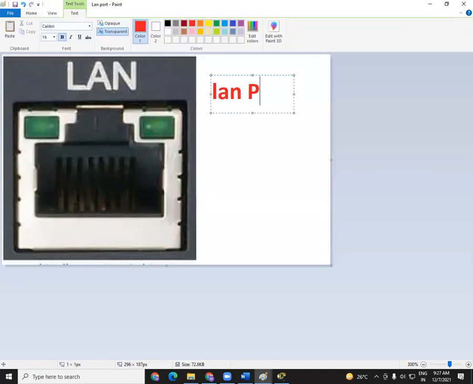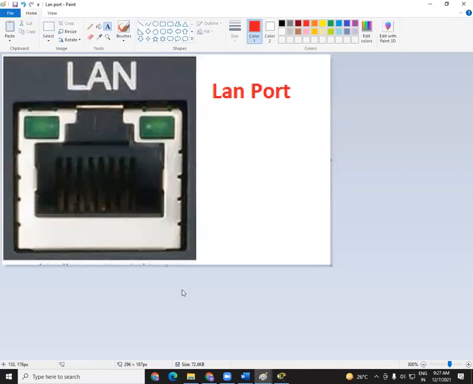One is LAN port. That means local area network. One is your NIC card, network interface. So there are many names. We'll see all these things in detail in coming classes. But it is a LAN port. Done. So this port will be there, and on this particular port you connect that cable.